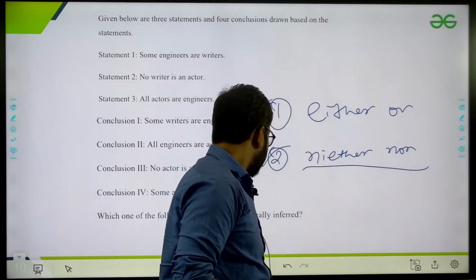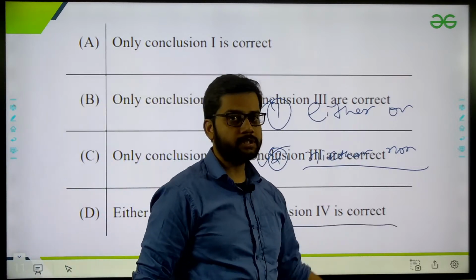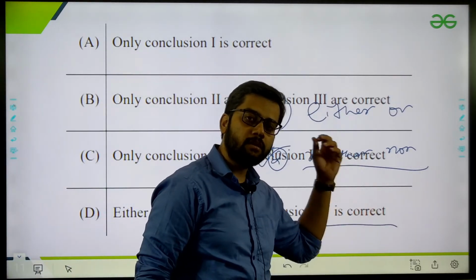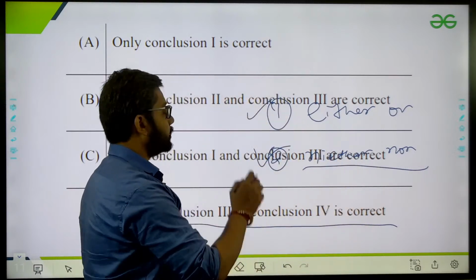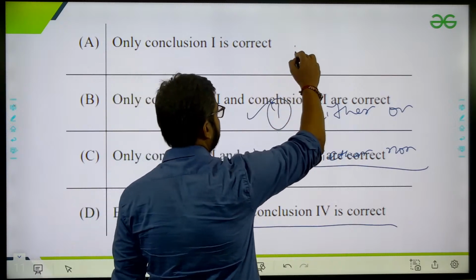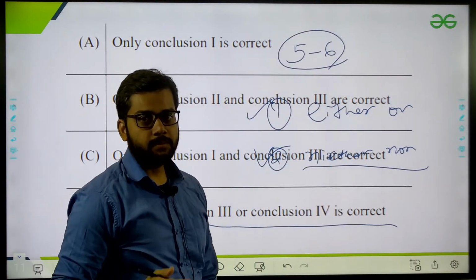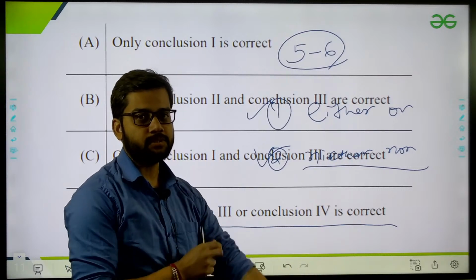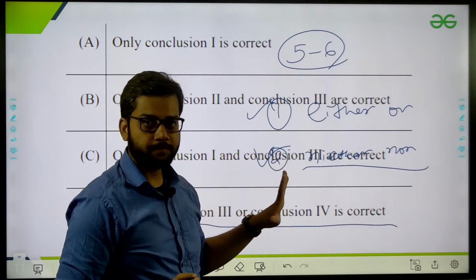So if you see this question, it says either conclusion 1 or conclusion 4 is correct. Either-or statements or neither-nor statements, they always give you the same. I have seen in the past 10 years that these types of questions repeat 5 to 6 times. It means over 10 years the frequency is 5 to 6 times. It means there is a 50% chance this kind of question can be asked.